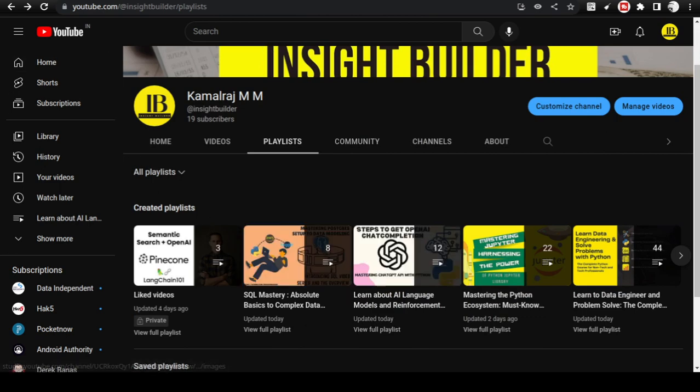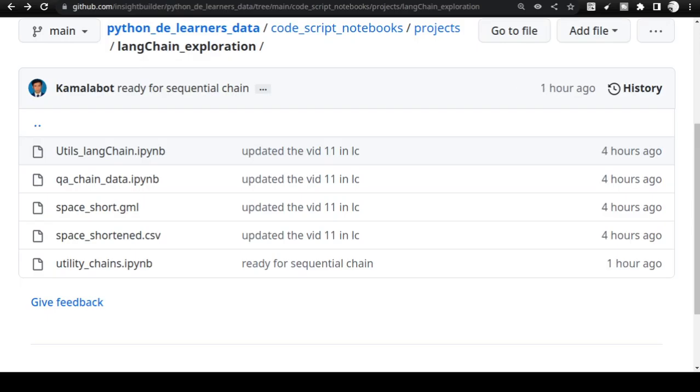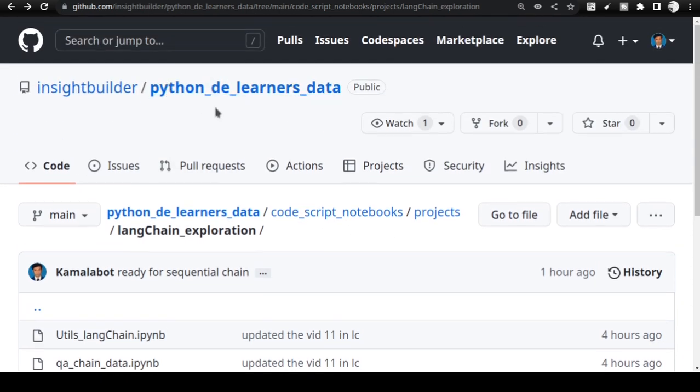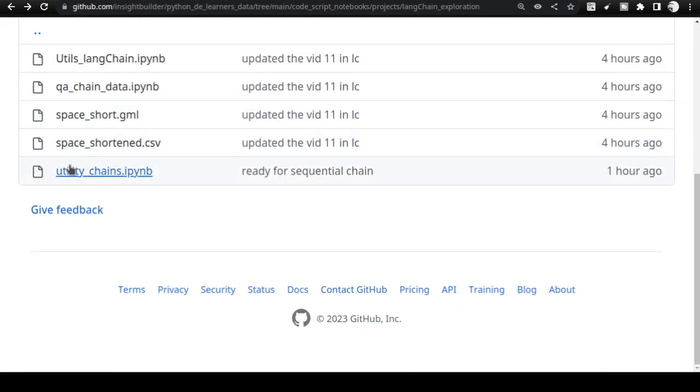Without further ado, I want to go into the code. Where will you get the code? You can get it at this particular repo, python_d learners.data. I'll be sharing the link, so you don't need to worry about that. The code itself will be inside this Jupyter notebook.